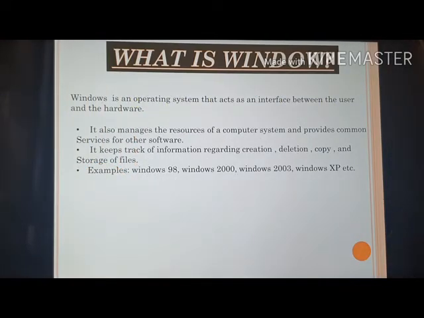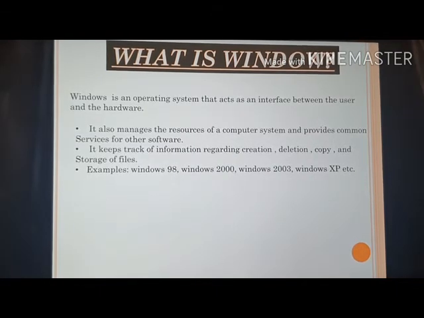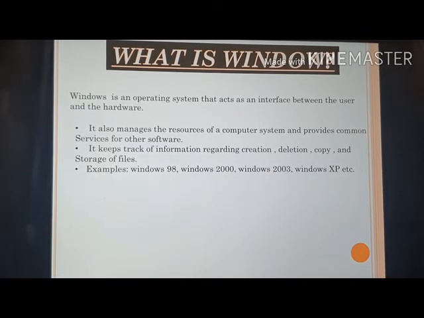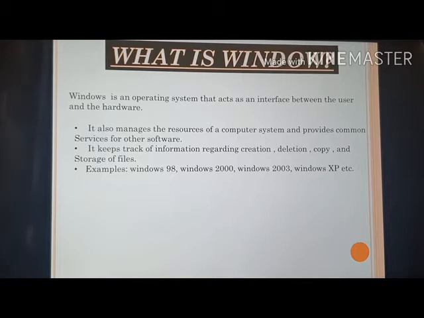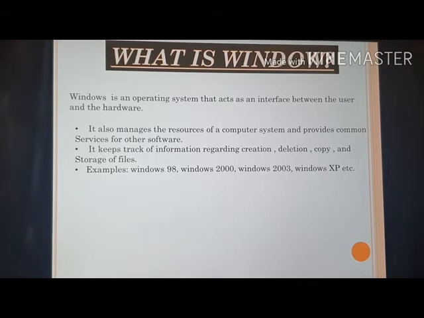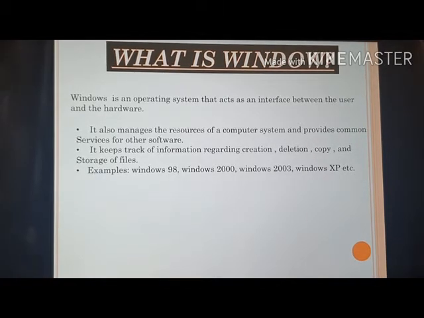Now next is what is window or what is operating system. Window is an example of operating system only. Now what is window? Window is an operating system that acts as an interface between user and hardware.